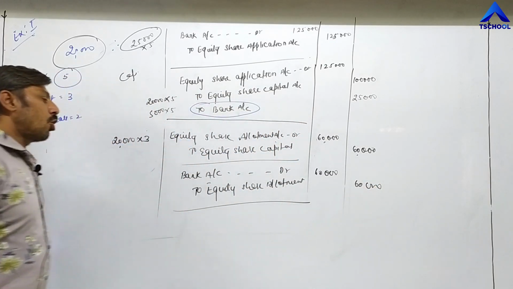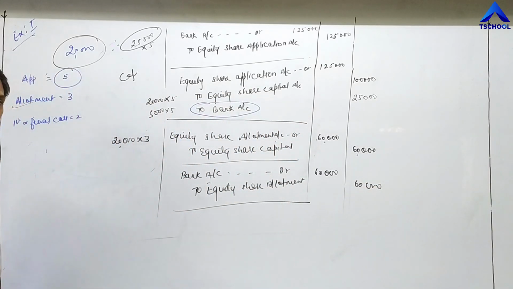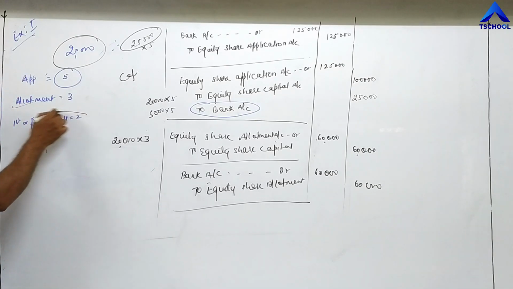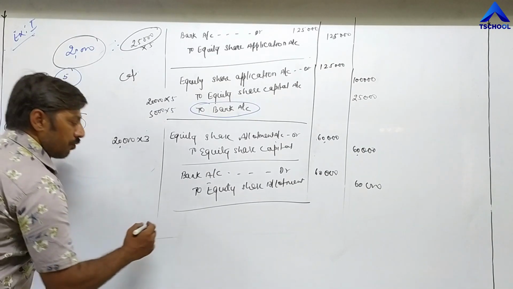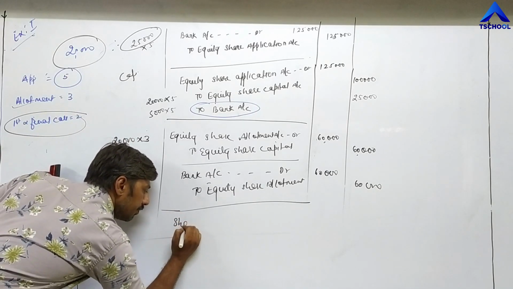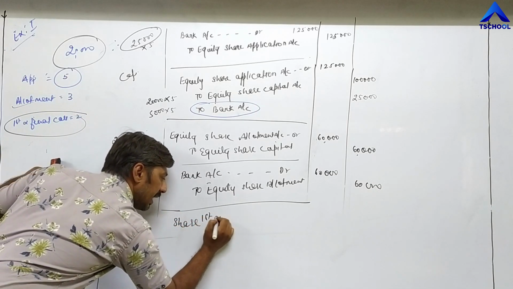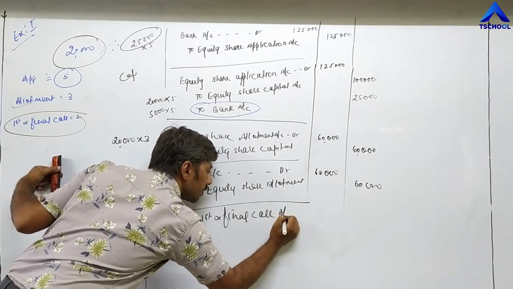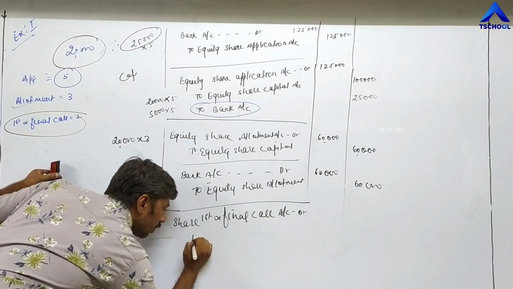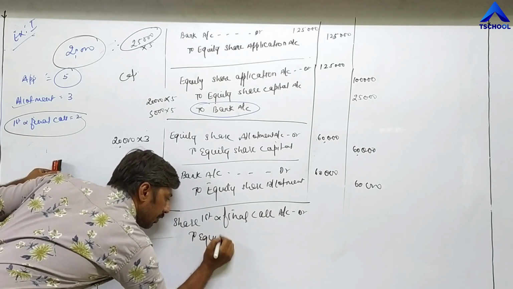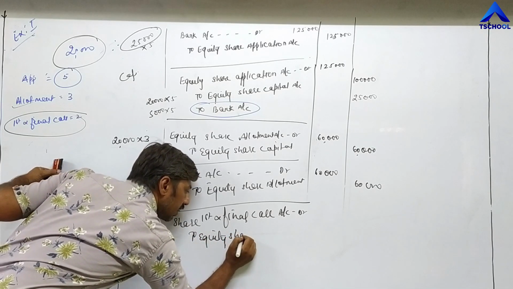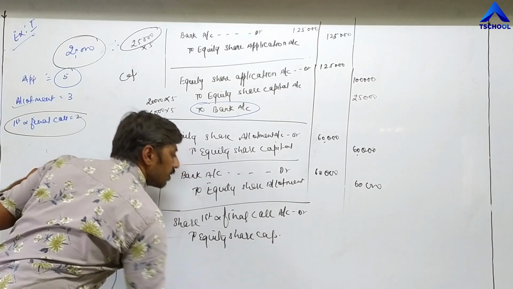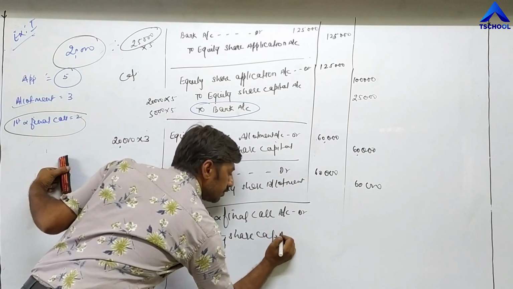Once the allotment amount is received by the company, they will pass a further entry in advance. Further entry means the entry regarding first and final call. So what will be the entry? Share first and final call account debit to equity share capital account.